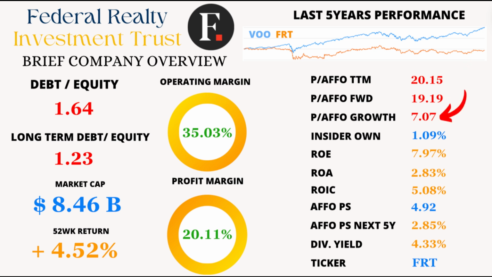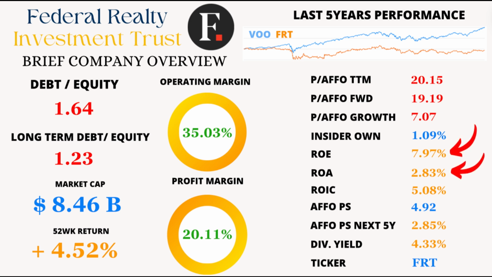And additionally, when we compare this to its growth rate, represented by P/AFFO to growth, we get a value of 7.07, indicating also a potential overvaluation. Because remember that a value below 1 is when a stock is considered undervalued. Now, let's discuss insider ownership, which currently stands at 1.09%. This metric gives us insight into how much faith those within the company have in its future prospects.